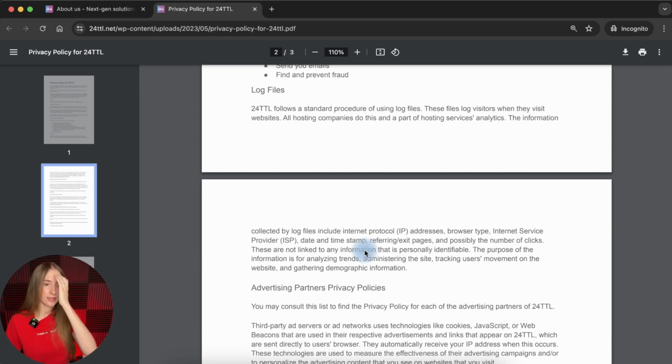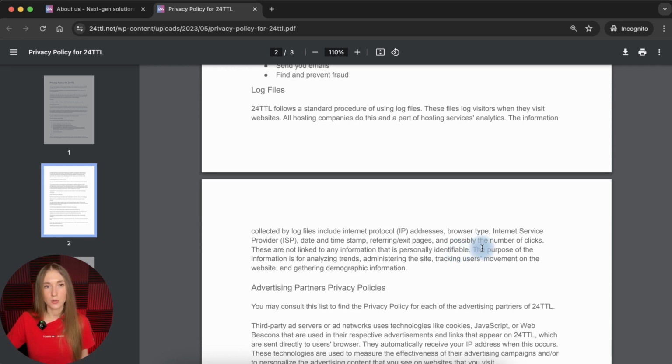That's why this information cannot be included in the block of information where users voluntarily provide you this data. And log files are one of the types of data that are automatically collected by websites and mobile apps, right? You might see here the description of this information: IP addresses, browser type, internet service providers, date and timestamp, different types of automatically collected data.